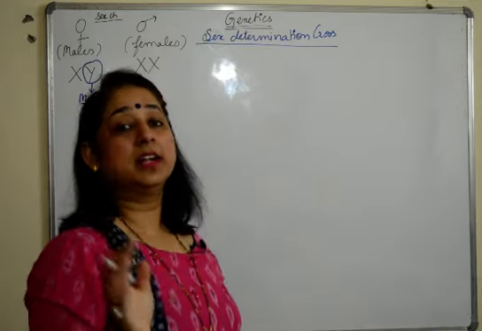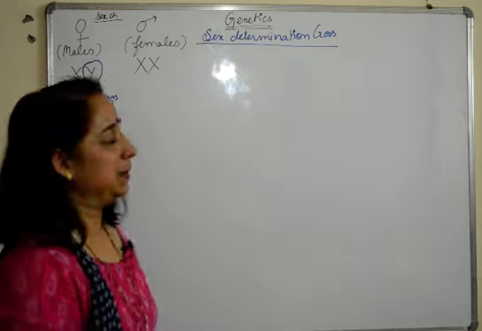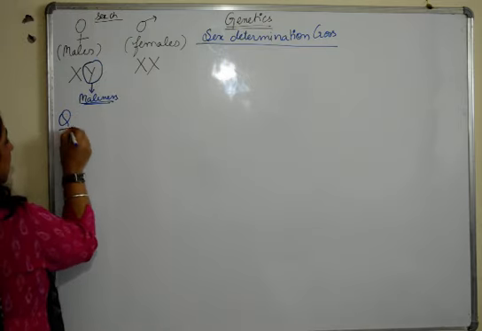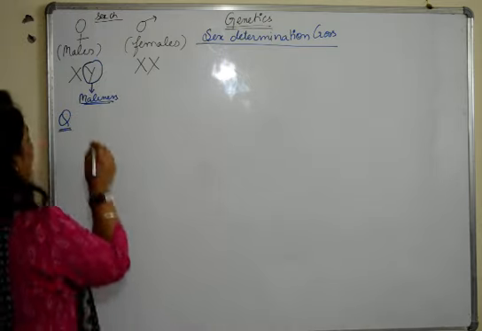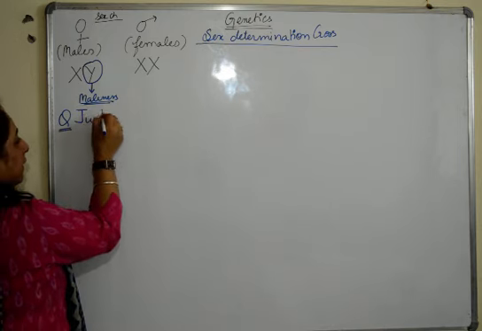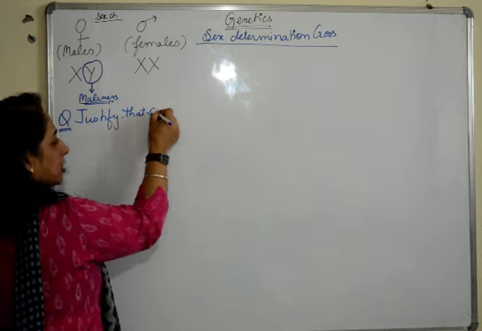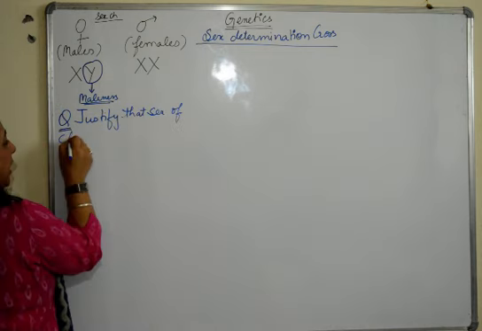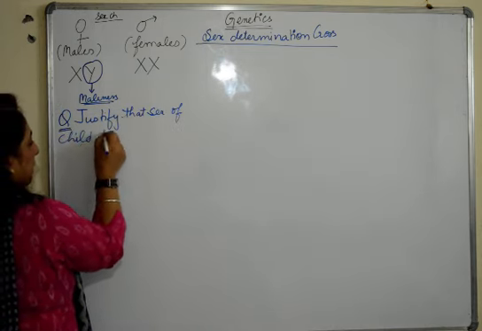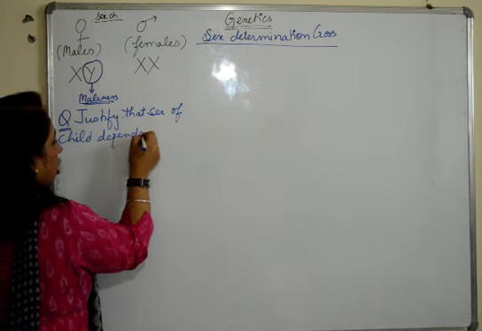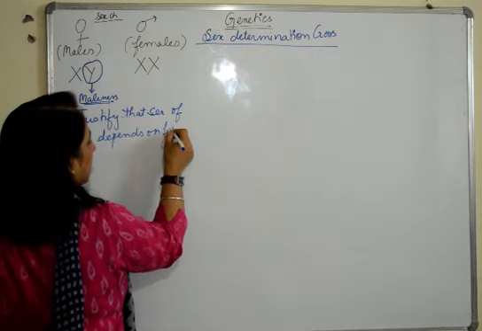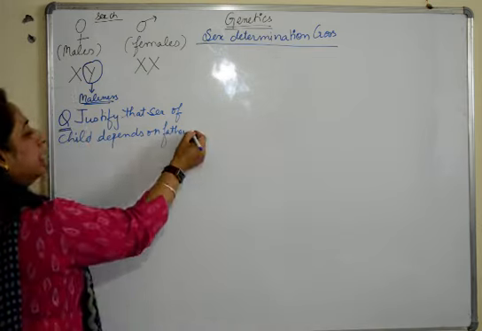Fine. So I'll start with the question and simultaneously I'll explain. What is the question? Question says justify that sex of child depends on fathers. Or it can be asked multiple ways.